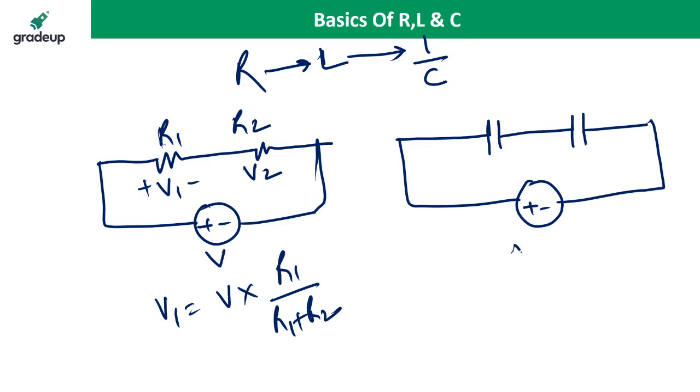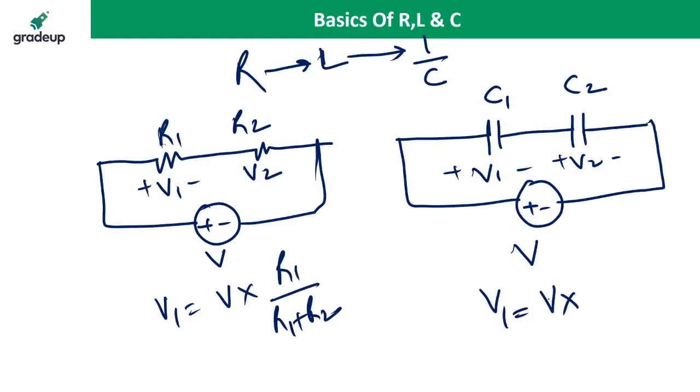Suppose this is the voltage V, this is capacitor C1, this is capacitor C2. This voltage is V1, this voltage is V2. So what is V1? V1 is equal to V into R1, where R is replaced by 1 by C. So it is 1 by C1 divided by 1 by C1 plus 1 by C2. It is so simple. So you can apply the voltage division rule to the inductor or the resistance. Simply replace R with L, and R with 1 by C.